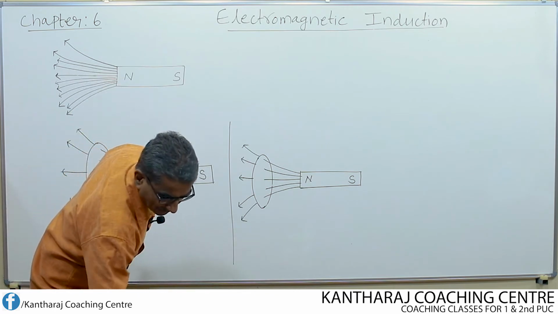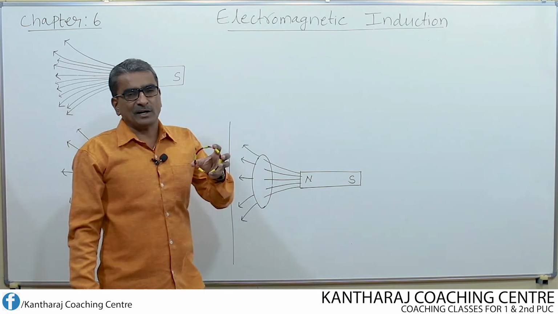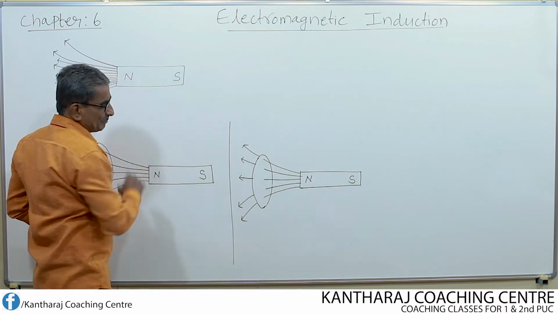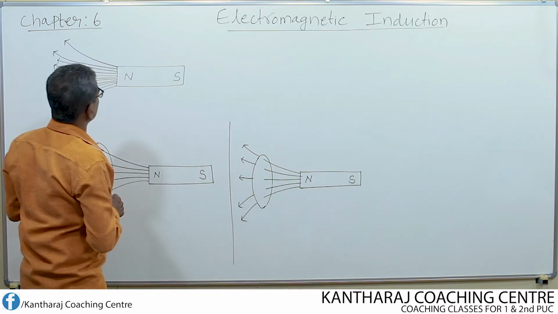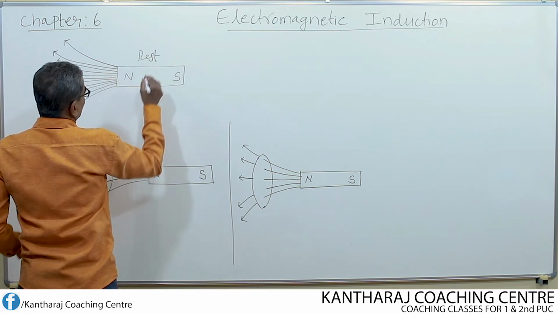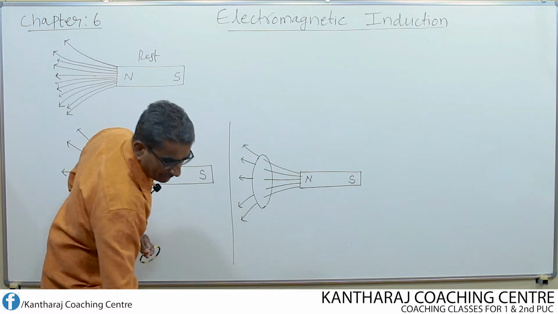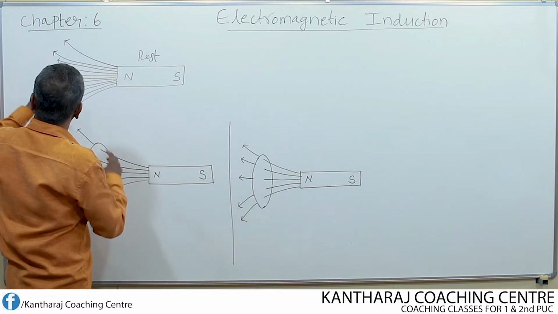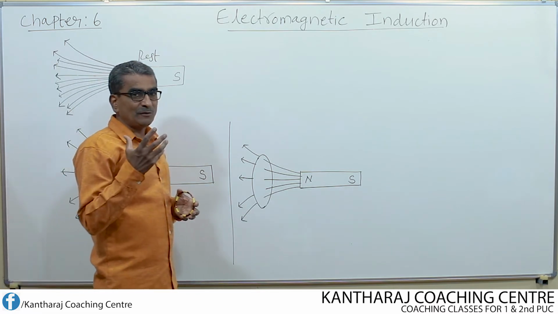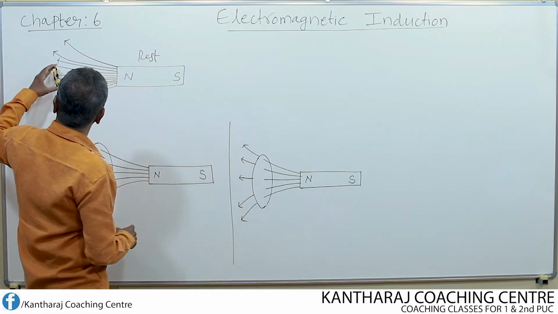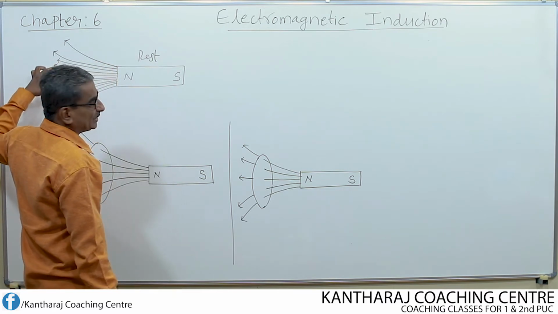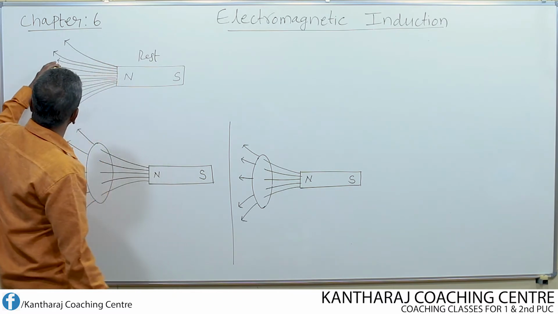Now this is a coil of wire, a copper coil of wire. Keeping this magnet fixed, or let this magnet be at rest, suppose I move the coil. Look here, I start moving the coil. Let us observe how the flux changes when the coil is moved towards the north pole of the magnet and when the coil is withdrawn from the north pole of the magnet. Let us start like this.